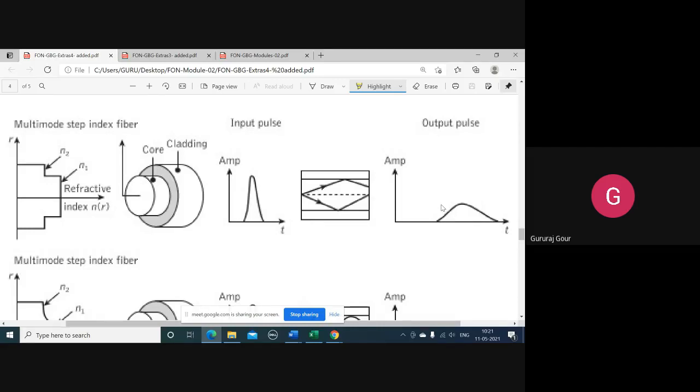That is 0.2 divided by sigma, that is BT max. If the denominator is going to be larger, the bit rate is very much reduced once you are trying to reconstruct the signal at the receiver side, as far as the multimode step index fiber is concerned.